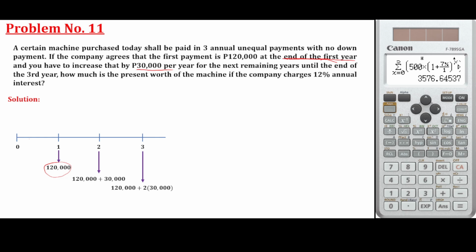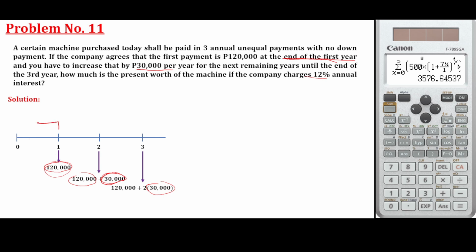So this problem is a uniform gradient series because we have an addition, no? Addition of an equal amount. So you have an equal amount payment, but it is increasing per year by an additional equal amount. So plus 30 here, plus 30 again, so total plus 60. So how much is the present worth of the machine if the company charges a 12% annual interest rate? Actually, we have a shortcut here.